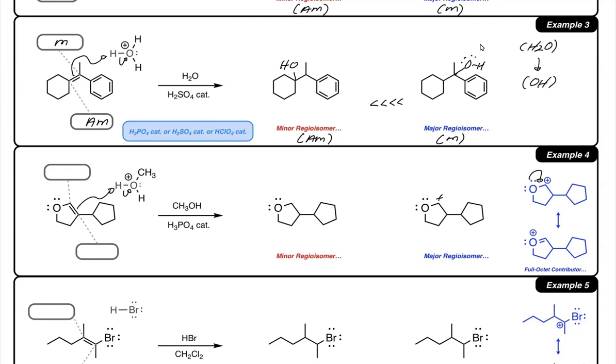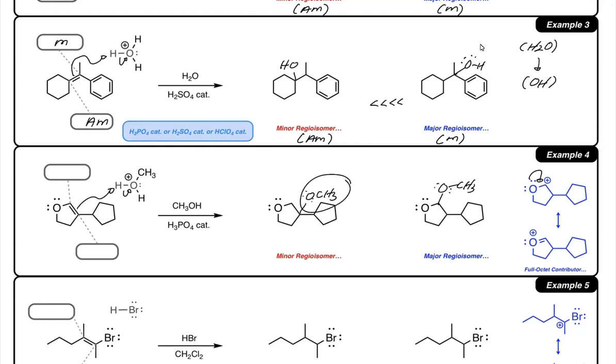Let's imagine methanol then attacking and bonding. The oxygen from methanol would share its lone pair with the carbocation, forming a bond. More methanol in solution would then deprotonate, removing that hydrogen to leave behind a neutral OCH3 group. The minor regioisomer would form through that anti-Markovnikov carbocation. Alcohol would have attacked and bonded.